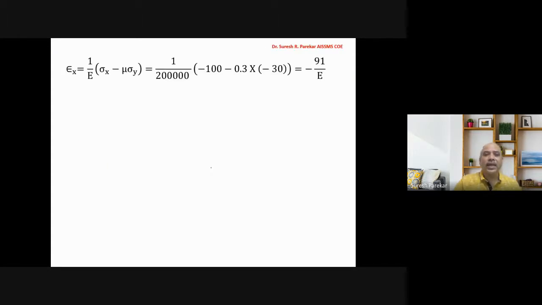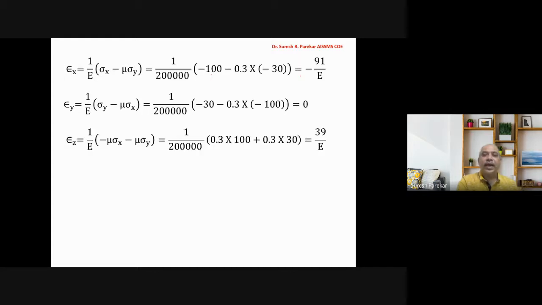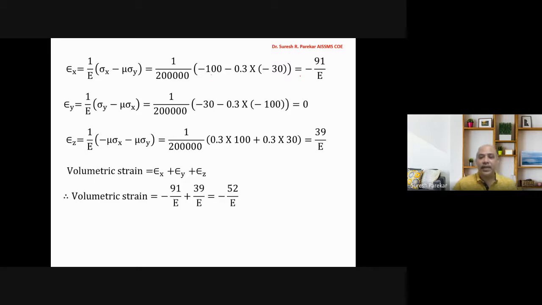And then we have epsilon x equal to 1 by E into sigma x minus mu sigma y. So we have compression, so minus 100 minus 9, it comes minus 91 by E, which is a decrease in value. So epsilon y we will get as 0. Already we have seen it, we have restrained it. And then epsilon z we have increased, because we have compression from both x and y, and therefore it will increase your z, which will be 39 by E. And then volumetric strain, we know, epsilon x plus epsilon y plus epsilon z, and it comes minus 52 upon E. That is the volumetric strain, means we have delta V by V.